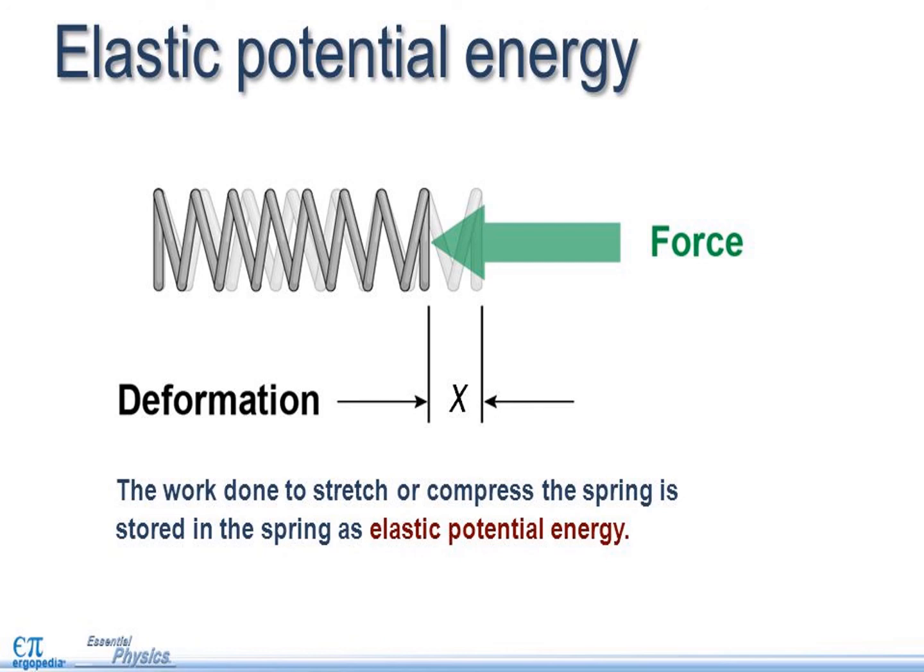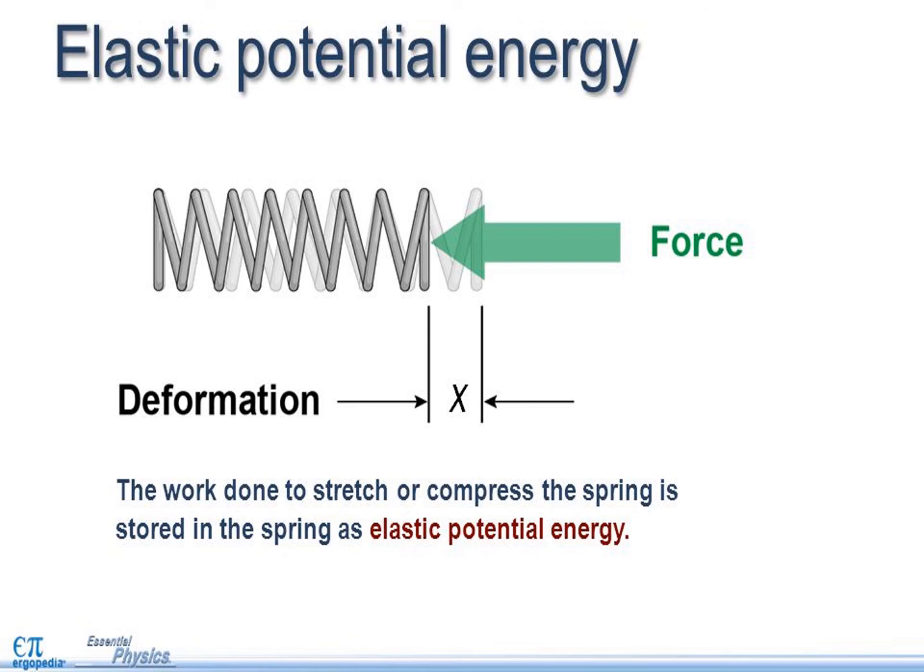The work done by the applied force against the restoring force of the spring is stored in it. So the work done to stretch or to compress the spring is called the elastic potential energy. A force applied to compress the spring, or work done to stretch the compressed spring, is the elastic potential energy.